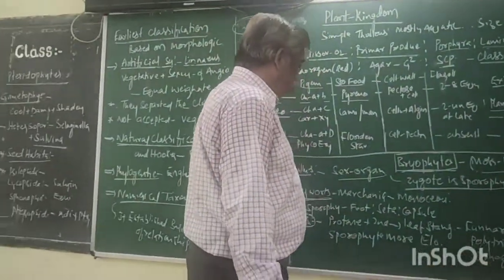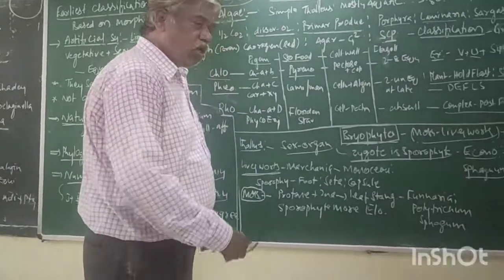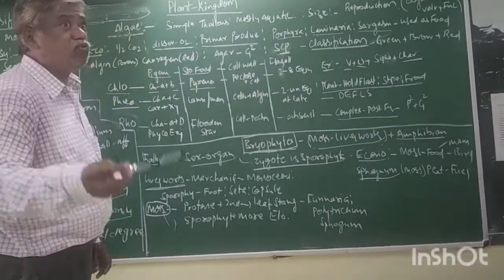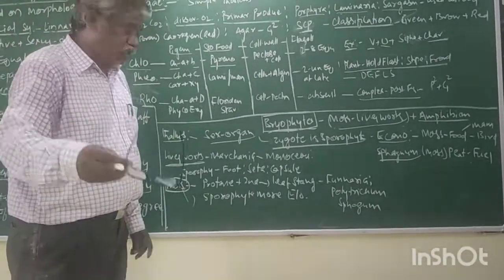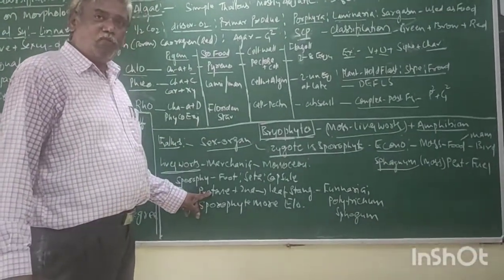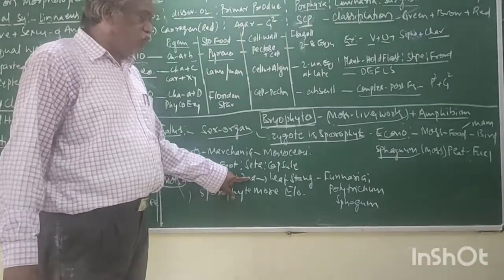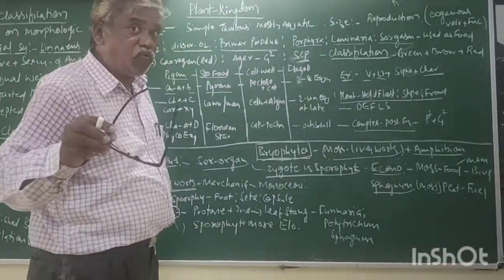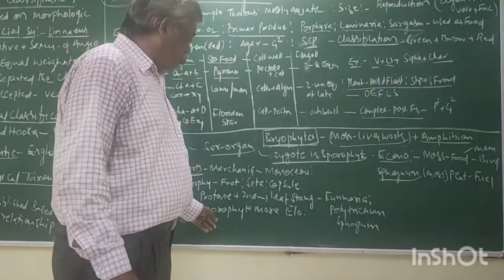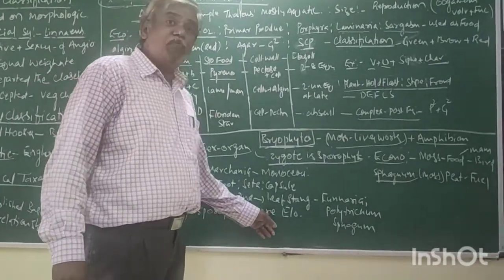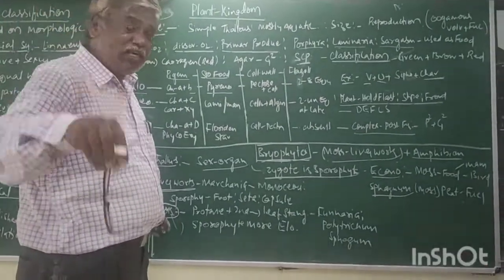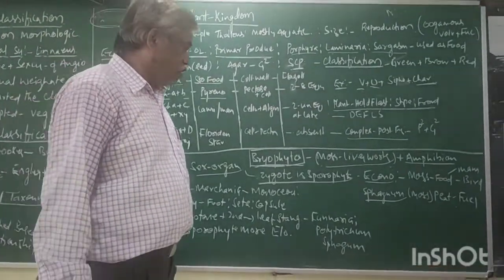The next one, mosses. In the mosses life cycle, the gametophyte contains some stages: protonema, primary protonema, secondary protonema, and leafy stage. These are the stages of the gametophyte. The sporophyte is more elaborate in mosses than in liverworts.